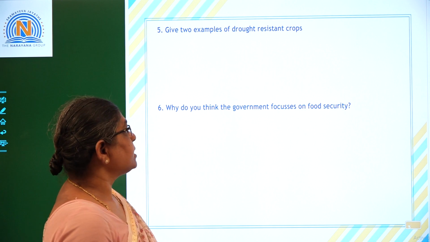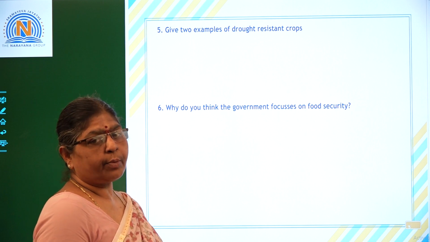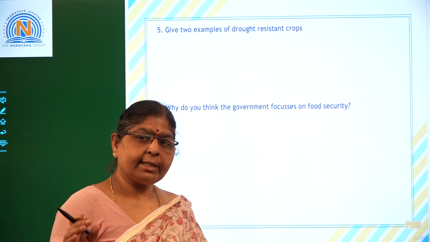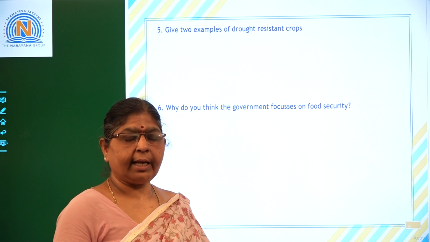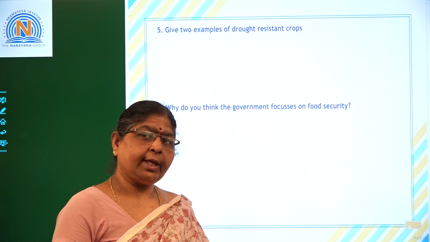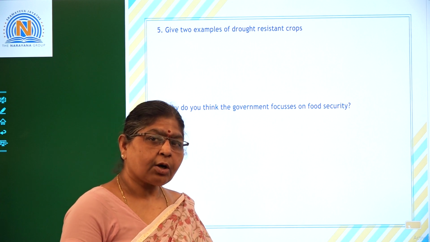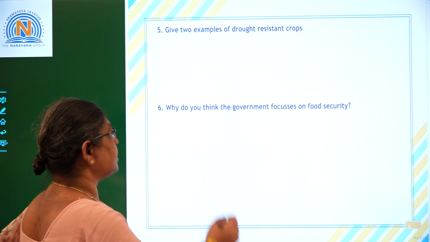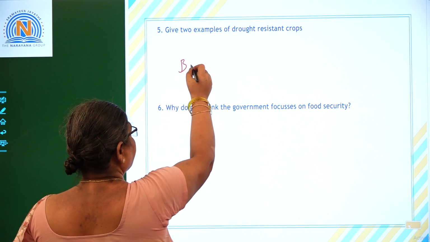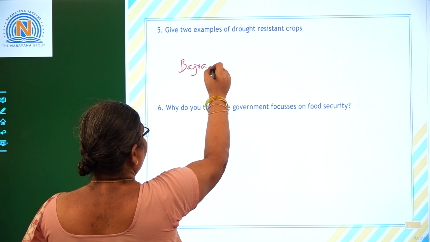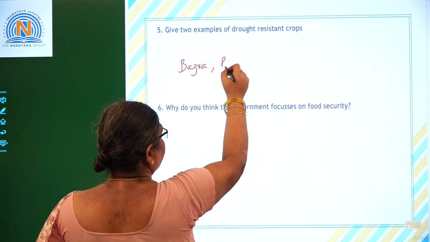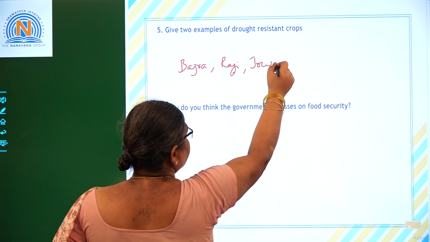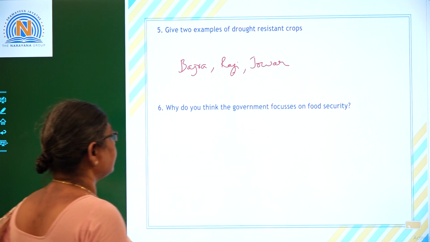Give 2 examples of drought-resistant crops. Means which don't need much water. Even if the rainfall fails, these crops can be grown. What are those crops? The examples are the millets like bajra, ragi, jowar. All these are examples of drought-resistant crops.